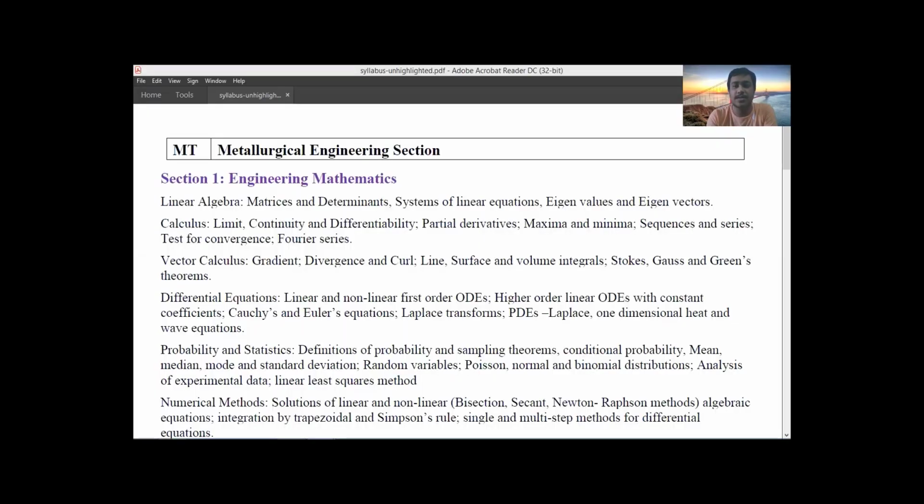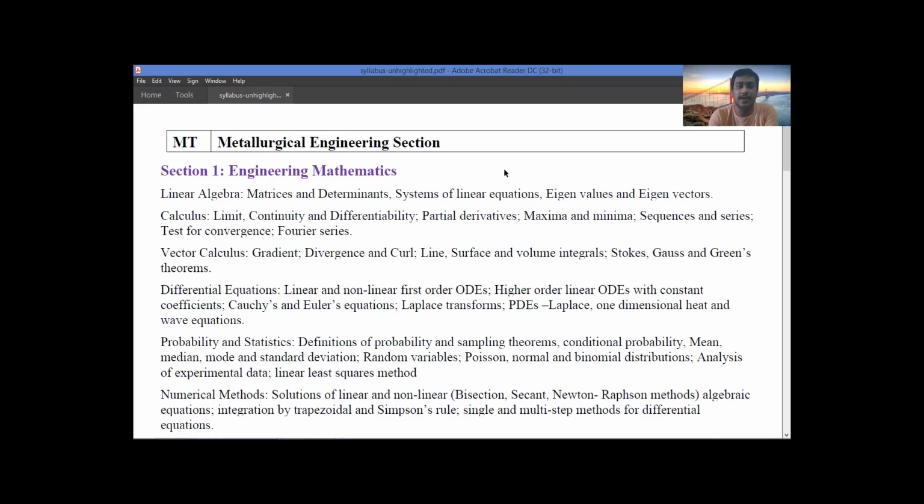Today we are going to look at the resources which are very important for the GATE syllabus. In this video, I am going to explain what resources to prepare, what to study and how to study, and which sections to study from which book, so that your time will be managed and you will have more clarity on the syllabus of the GATE.